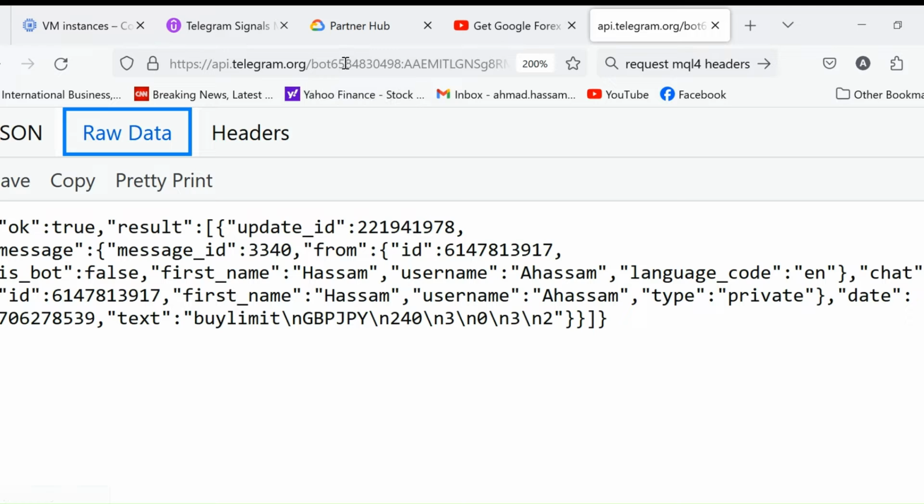Since I have provided the token, I've been able to get this message. I've just posted this message on my Telegram bot, and this is the format that will be transmitted on the internet. This is the JSON format.